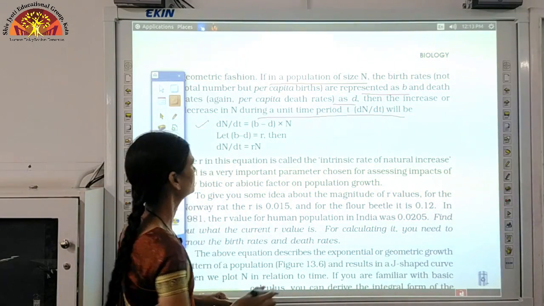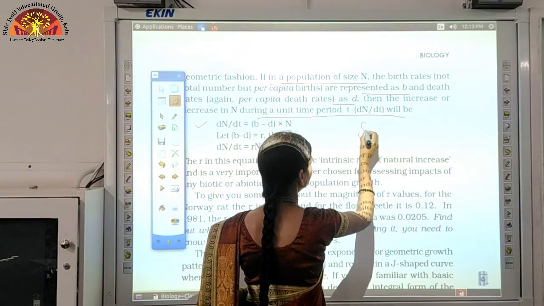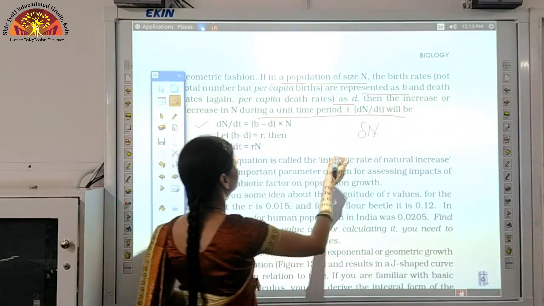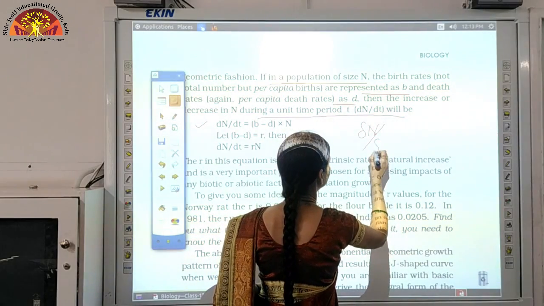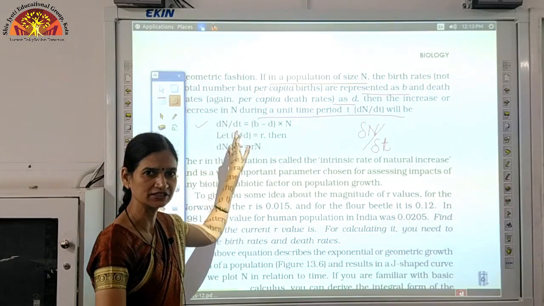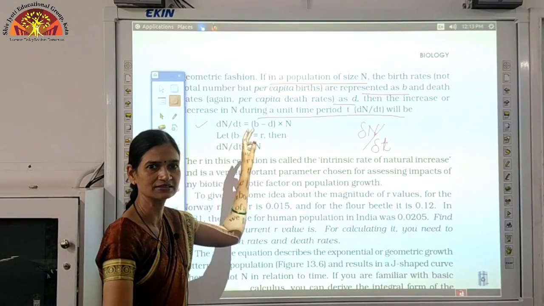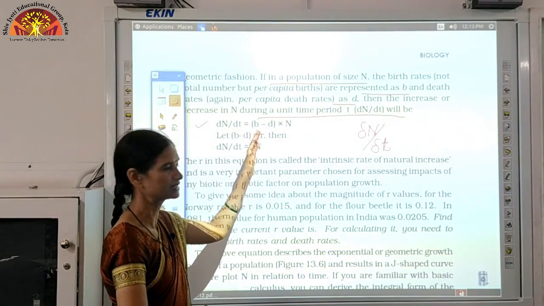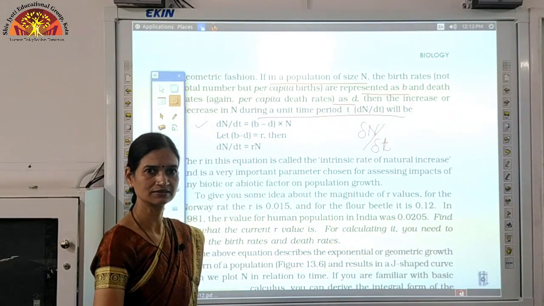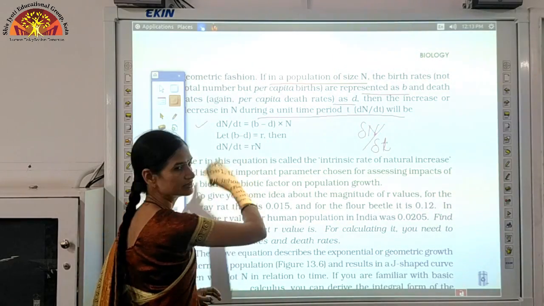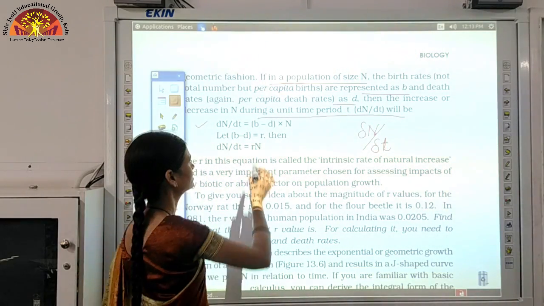What is this dN upon dt? We can call it delta, that means change in population after a time. So delta N is the change in population and dt is after a particular time. It will be expressed as birth minus death into N. Now this b minus d can be denoted with r.